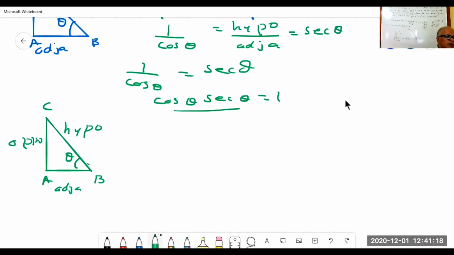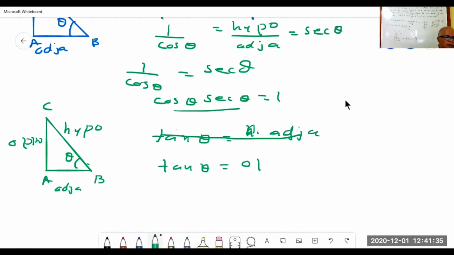So, what is tan theta? Tan theta is equal to hypotenuse, sorry, adjacent by, see again I committed a mistake, sorry my dear. So, tan theta is equal to opposite side by adjacent side.